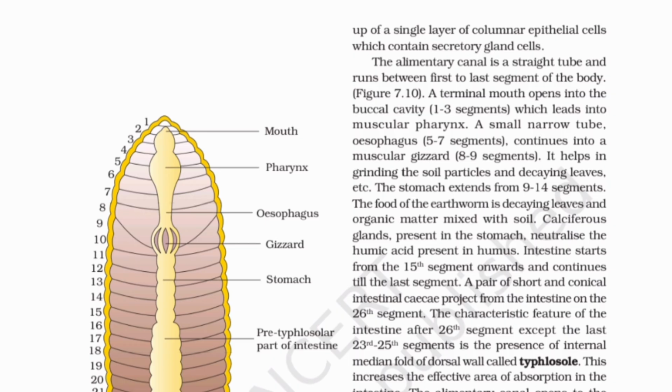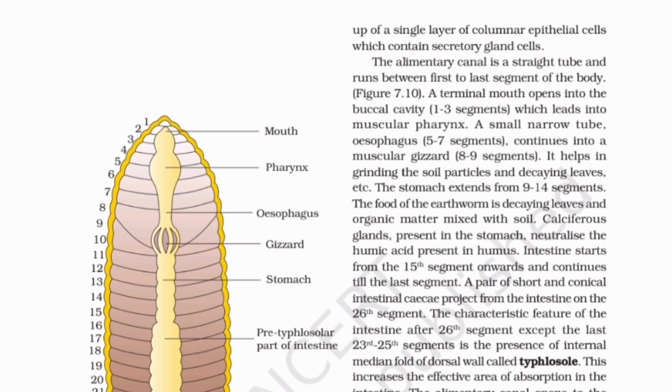The alimentary canal is a straight tube and runs between the first to last segment of the body. Figure 7.10. A terminal mouth opens into the buccal cavity, 1 to 3 segments, which leads into the muscular pharynx. A small narrow tube, the esophagus, 5 to 7 segments, continues into a muscular gizzard, 8 to 9 segments. It helps in grinding the soil particles and decaying leaves, etc. The stomach extends from 9 to 14 segments.